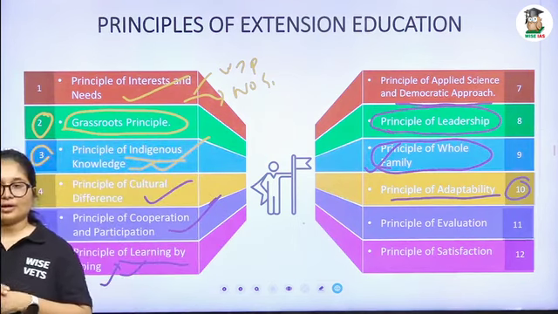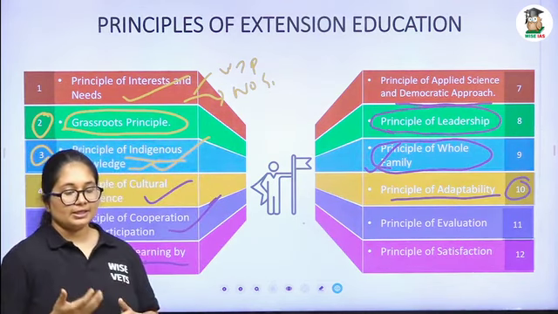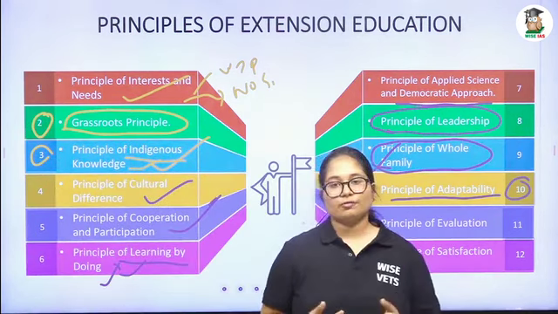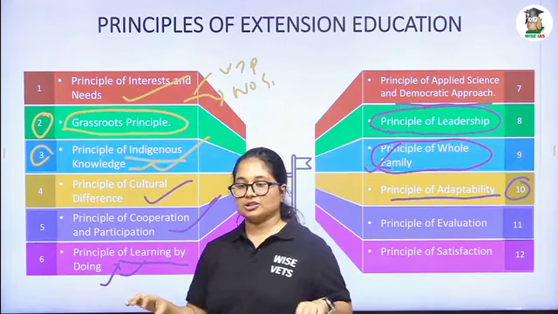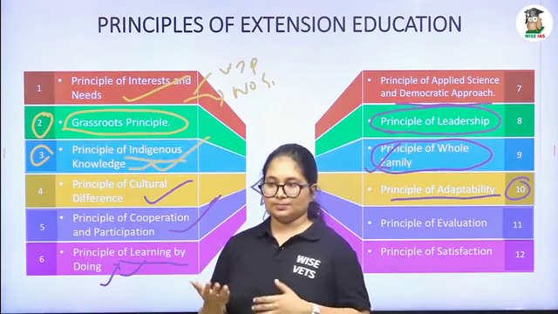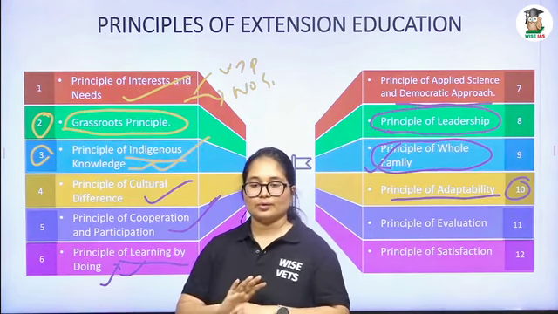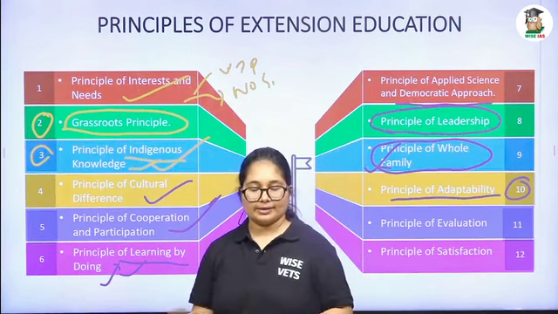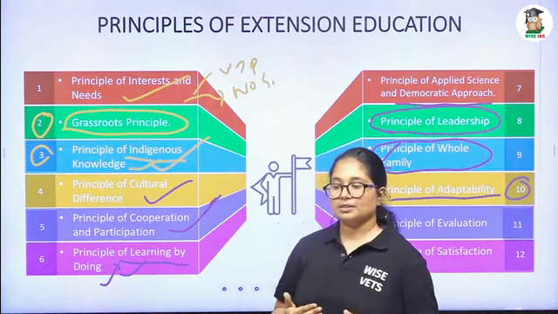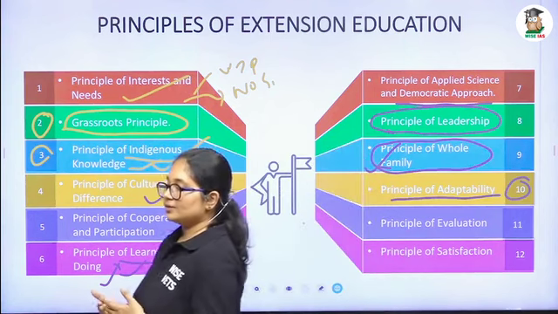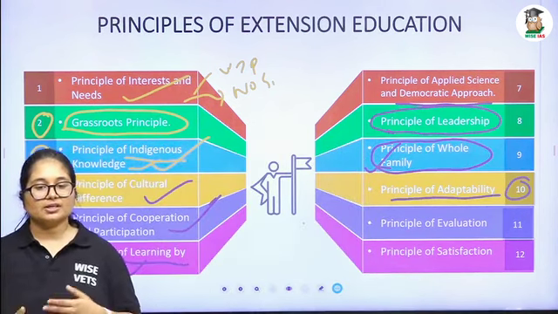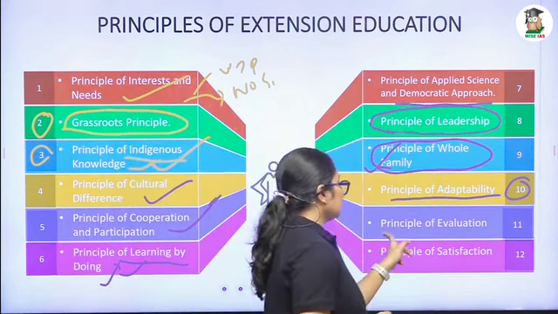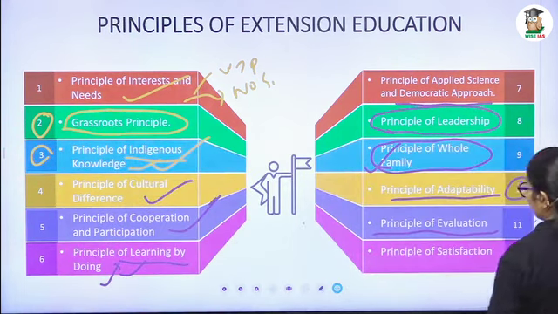Our extension program should be flexible according to the changing circumstances and situation of a farmer, rather than rigid. We cannot change the interest and need of a farmer and then keep producing the same extension program. No, not like that. We have to change our extension program based on the interest and need of the people. It should be flexible. That comes under adaptability. And that comes under the 11th one, the principle of evaluation.